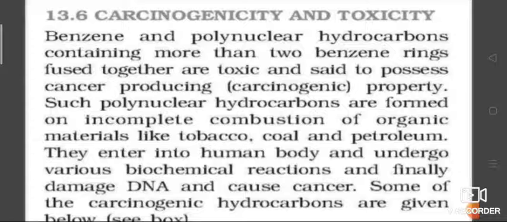Some examples of carcinogenic hydrocarbons are 1,2 benzanthracene, 3-methyl cholanthrene, 9,10 dimethyl 1,2 benzanthracene, 1,2 benzpyrene, 1,2,5,6 dibenzanthracene. So they are the carcinogenicity and toxicity of benzene compounds.